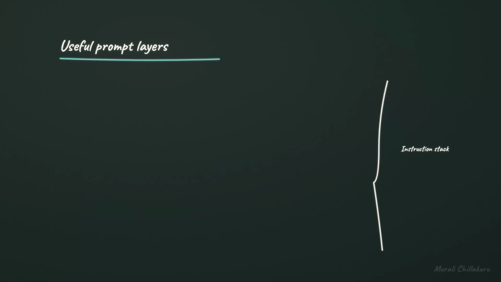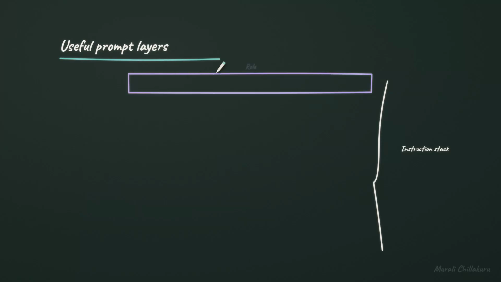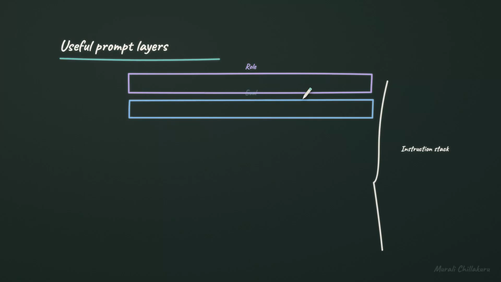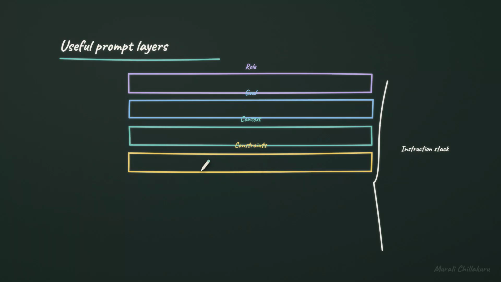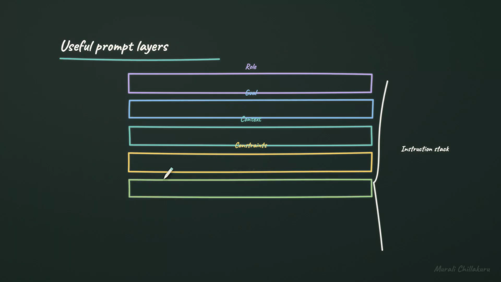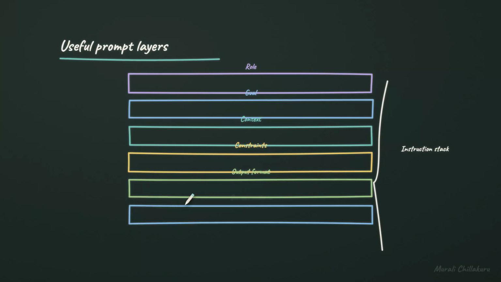What belongs in a good prompt before we start polishing words? A role can help set the kind of expertise or viewpoint you want. The goal states the job in plain language. Context gives the model the background it cannot infer safely. Constraints define limits, such as length, audience, sources, or things to avoid. Output format tells the model what shape the answer should take. Success criteria say what a good answer must accomplish.